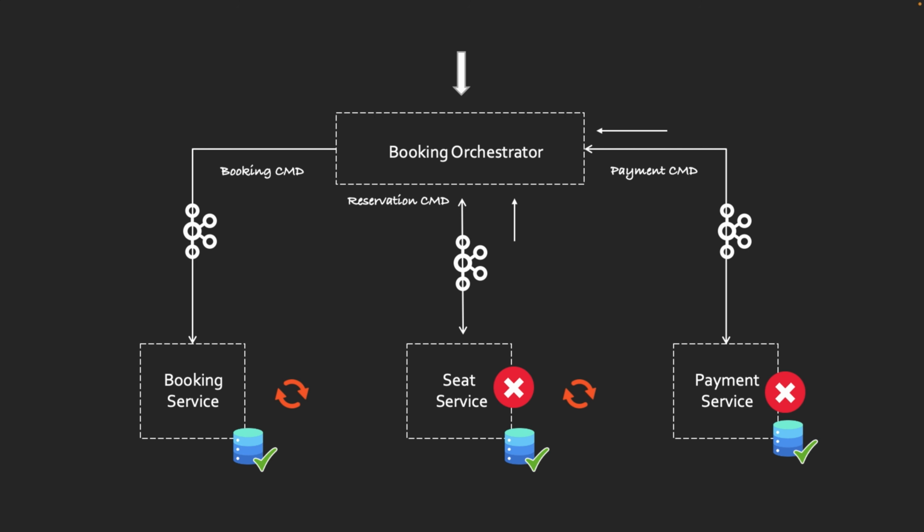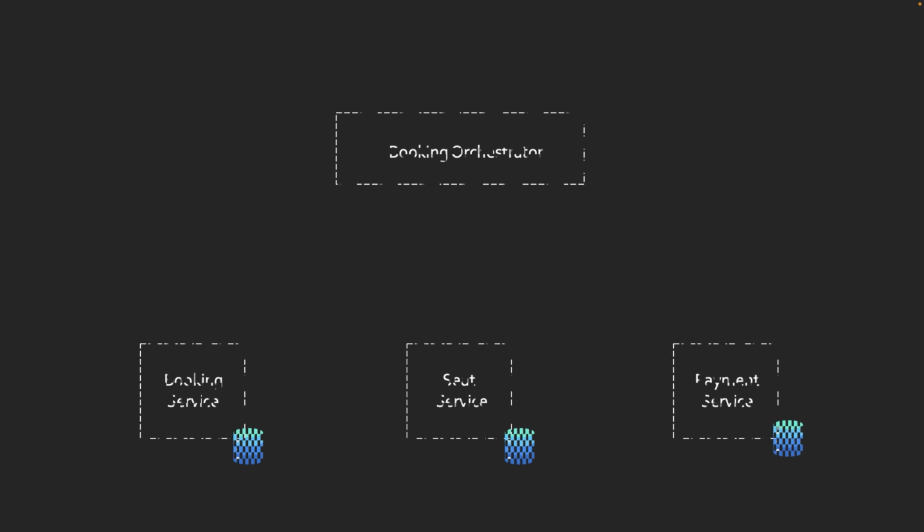Well, now let's break down the actual flow and see how we can implement the orchestration approach in our movie booking system. Trust me, if you understand this flow once, you'll be able to code the entire implementation blindly with full confidence. But if you miss the flow, everything else will feel confusing to you. So stay with me and try to understand this end to end in one go.